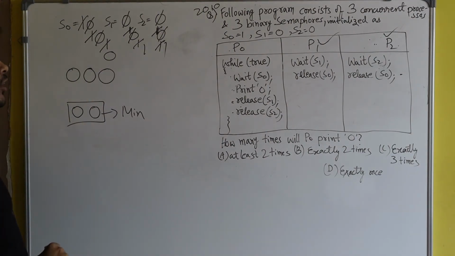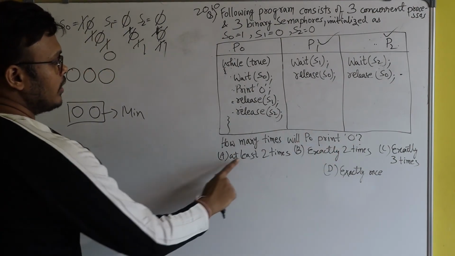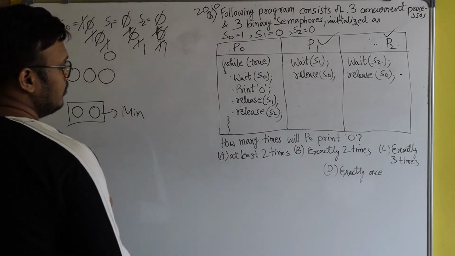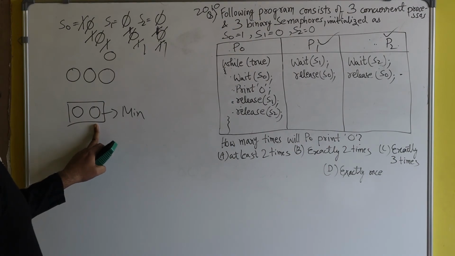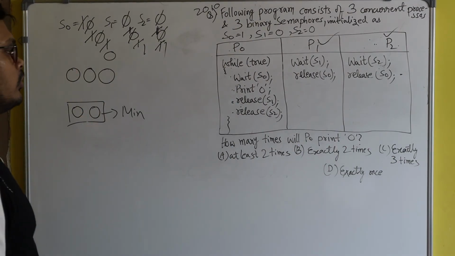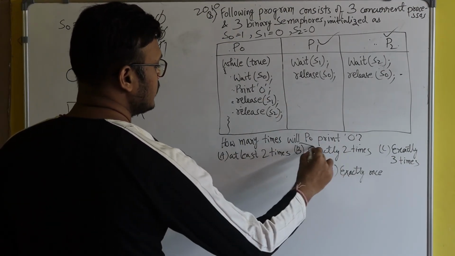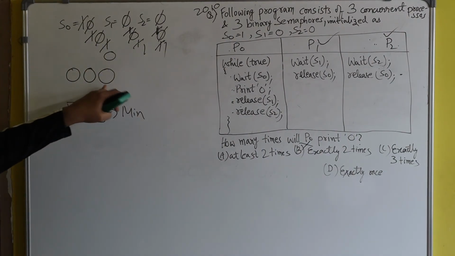Okay, so let's check the options. How many times will P0 print 0? So at least 2 times. Yes, we can say at least 2 times, because here you see at minimum 2 times and at maximum 3 times. So you can say at least 2 times. Option B, exactly 2 times. No, this is incorrect. Exactly 2 times, but here we can see that 3 times are there.